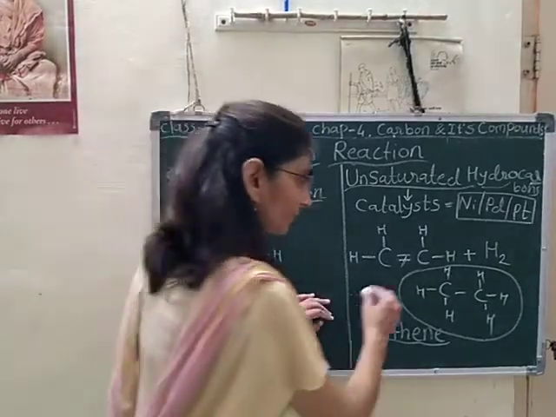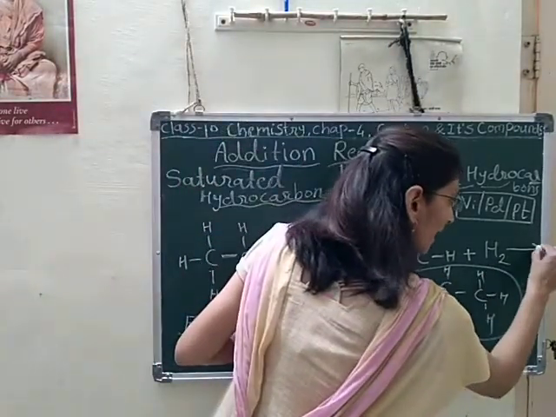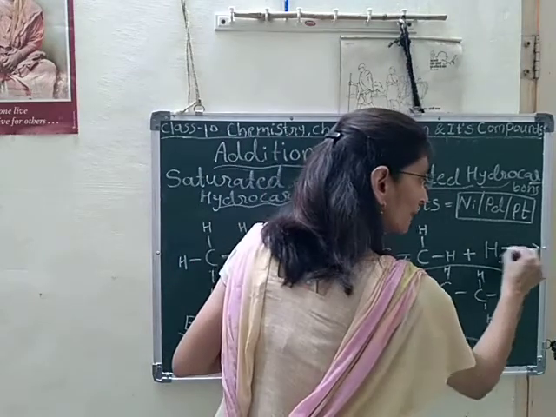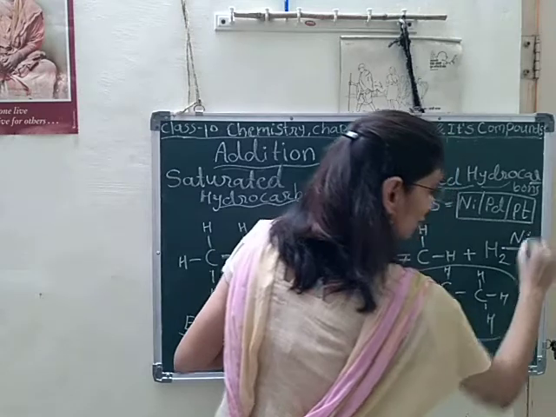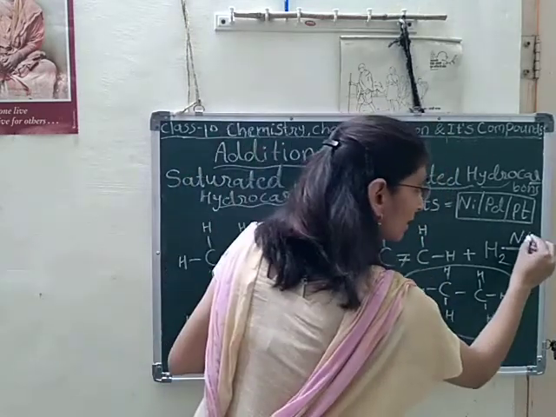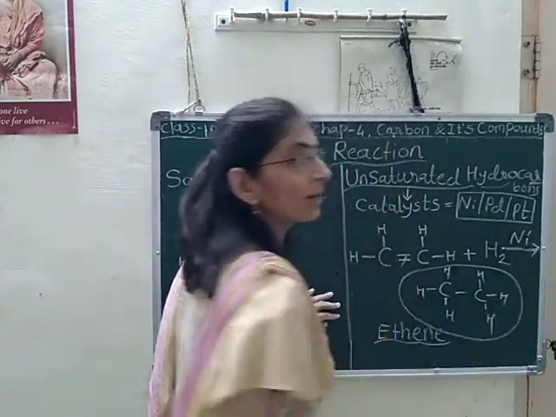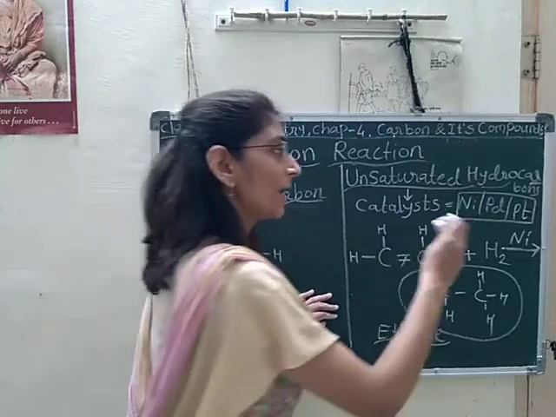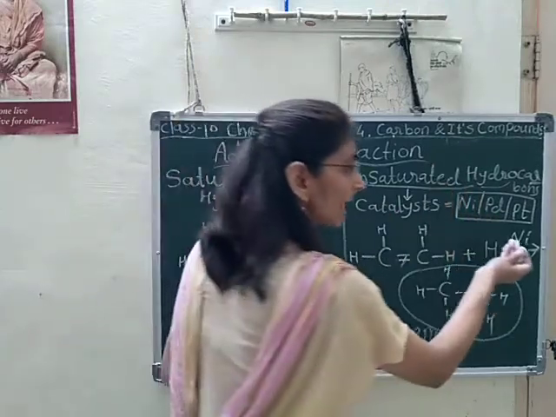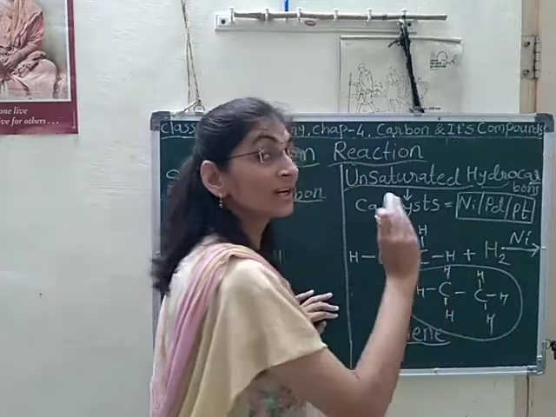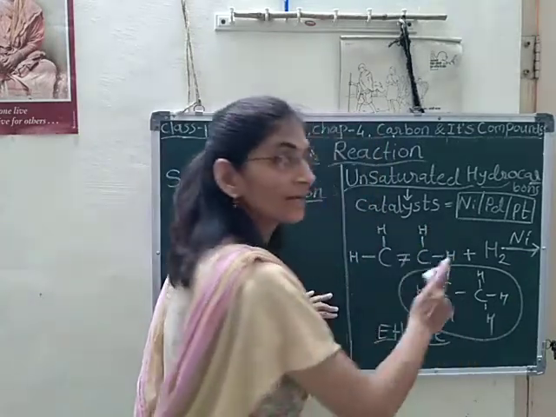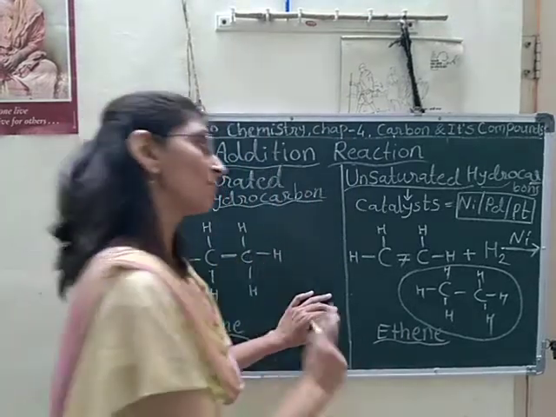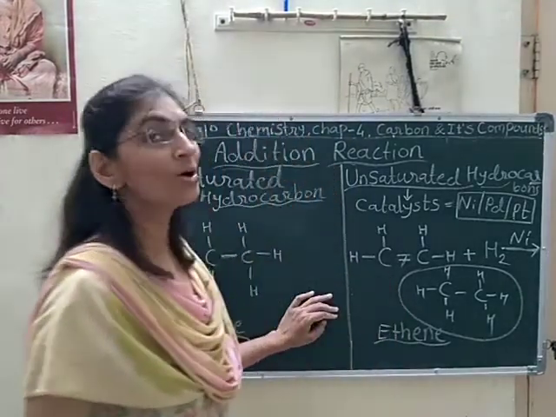So here also we have to use a catalyst. Which catalyst can we use here? Nickel catalyst we can use here. And after using this reducing agent, after applying the catalyst nickel, we can get only the saturated hydrocarbon from the unsaturated hydrocarbon.